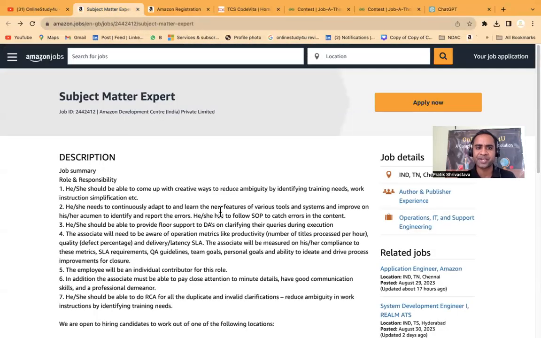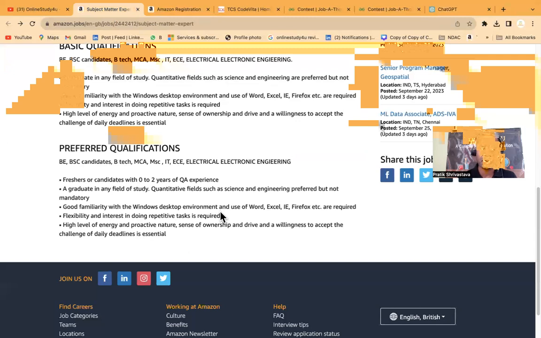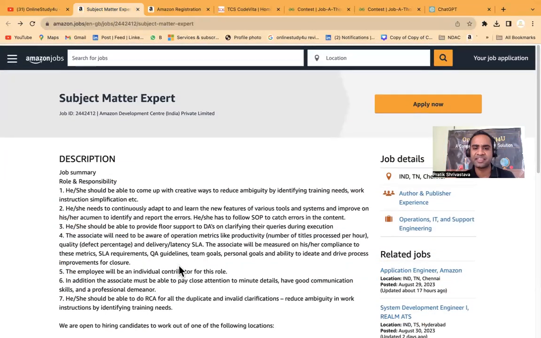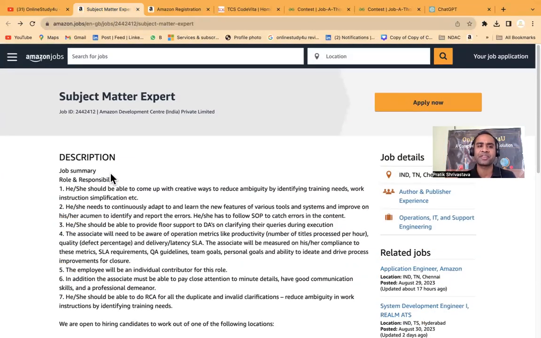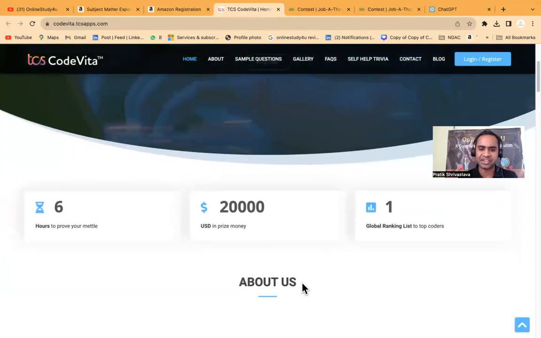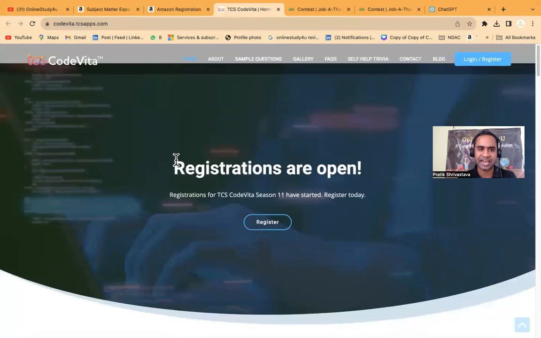And the second one is Subject Matter Expert. Here also this is for BSc, so basically engineering and science graduates, and freshers are eligible everywhere. You do not have to be an experienced candidate. Now friends, I will explain in detail the eligibility criteria for TCS CodeVita and for Amazon.